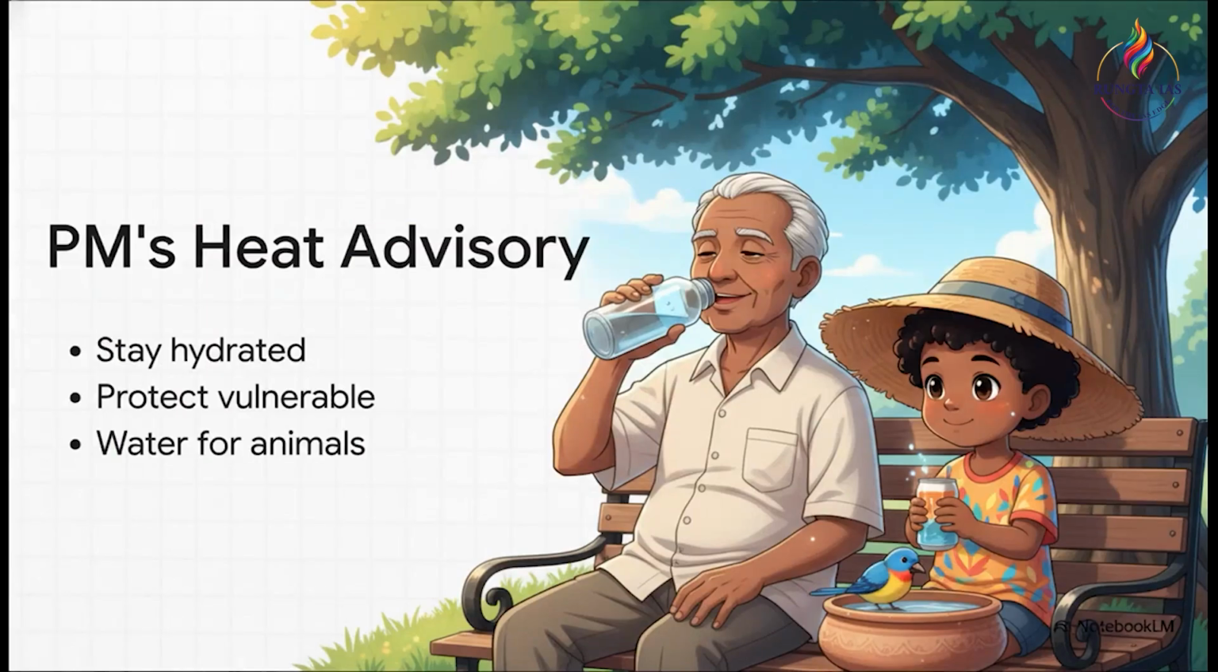But remember, geography doesn't exist in a vacuum. It impacts human lives daily. The Prime Minister has actually issued specific advisories for heat resilience. And the crucial takeaway here is how you use this in an exam, mentioning the need to protect vulnerable groups, children, the elderly, outdoor workers, and even the appeal to keep water out for birds and animals. That adds a fantastic disaster management and civic resilience angle to a standard geography answer.